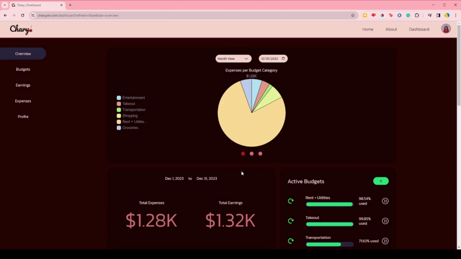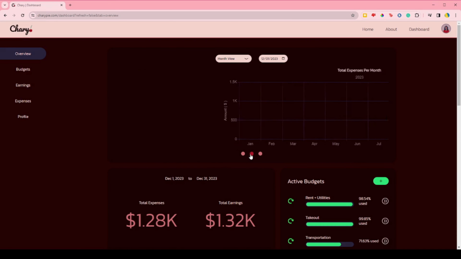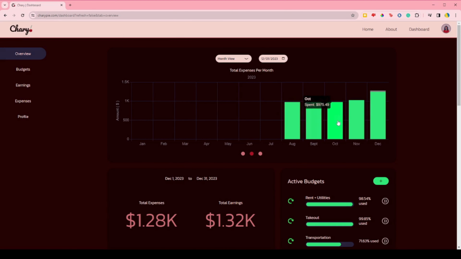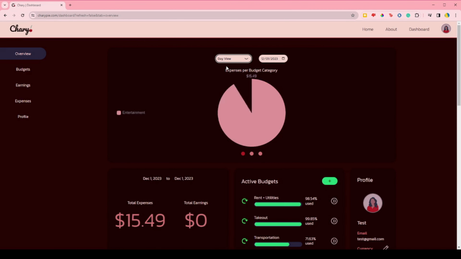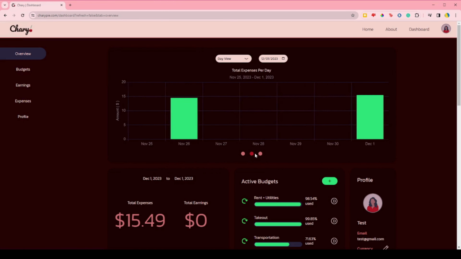The first panel organizes the data we submitted into helpful charts and graphs. This first pie chart shows expenses per budget category. This next chart shows total expenses per month. And the last one shows total earnings per month. This panel also has a filter section so that you can choose what time period and date you want to view.